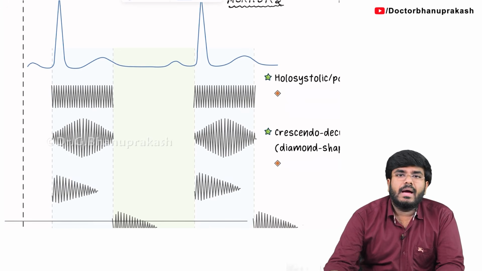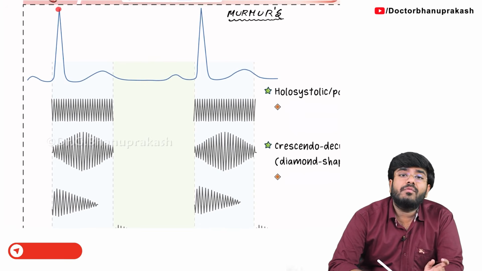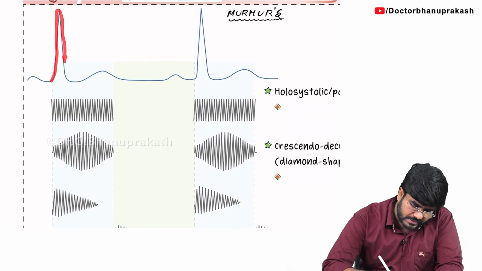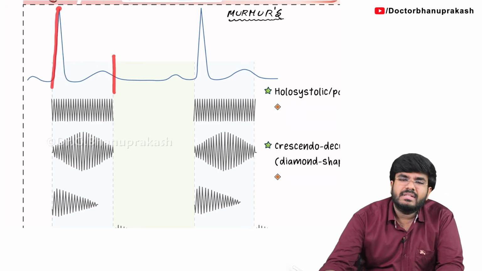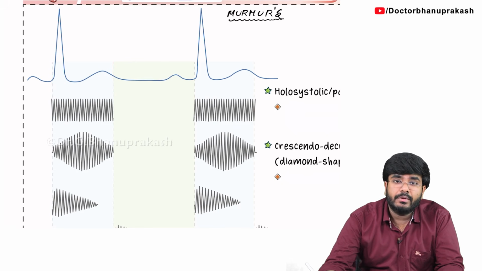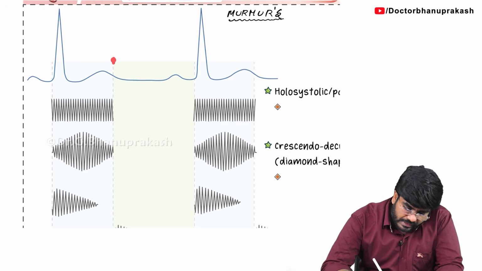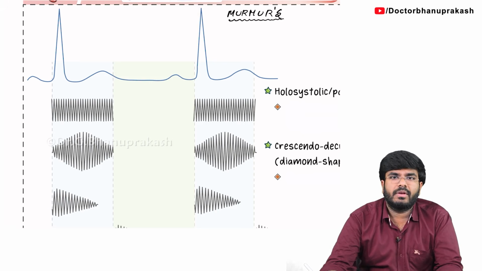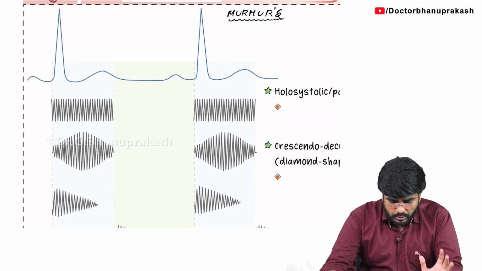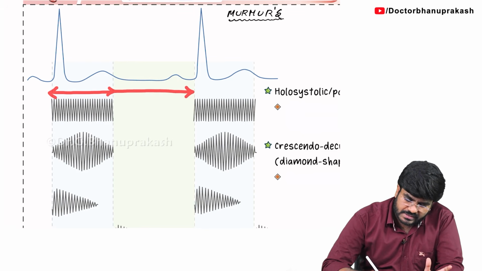Look at the ECG. I have already told you, from the middle of the R wave to the end of the T wave, what is this phase called? This is called the systole. I have explained that in the previous videos. And diastole is from the end of the T wave to the middle of one more R, which contains the 5 subphases of the diastole. So this phase is systole and this green phase is the diastole.